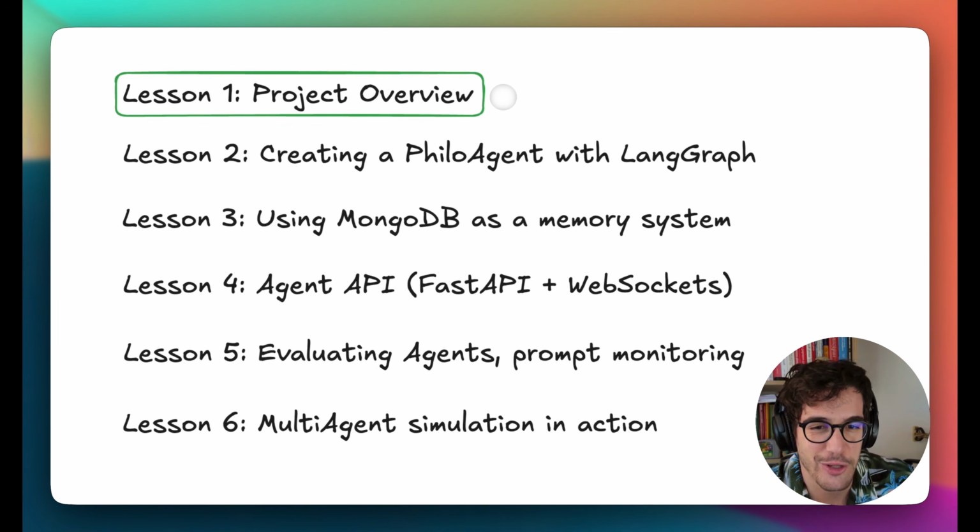Hey guys, welcome to lesson 1 of PhiloAgents. In this first lesson, I'm just going to give you a very high-level overview of the architecture and all the tech stack that we will be using throughout these 6 lessons. But before I begin, I want to give you a quick introduction to the 5 additional lessons that we'll be covering in the next 5 weeks.